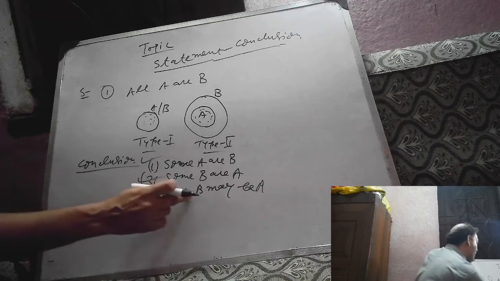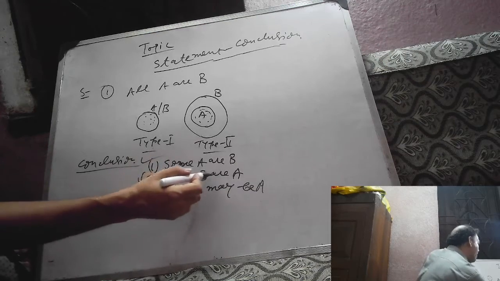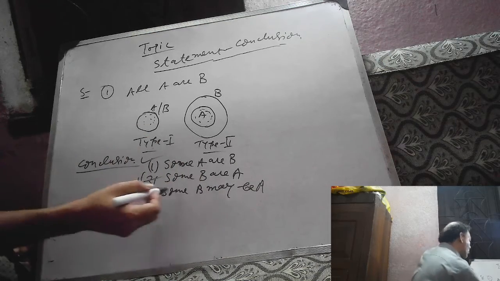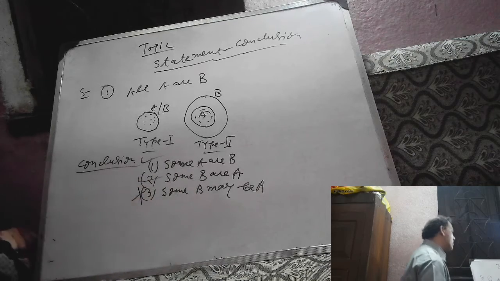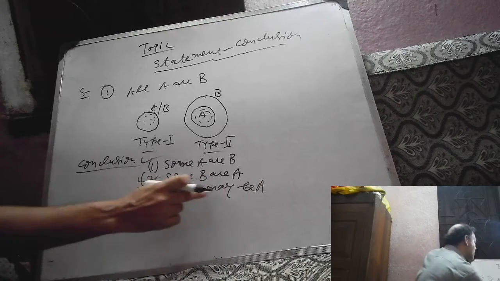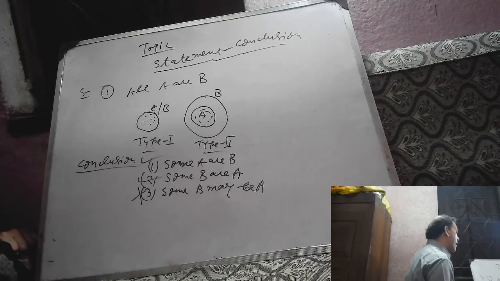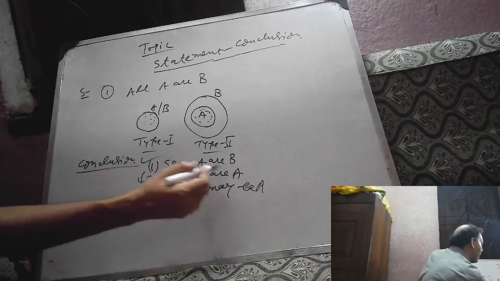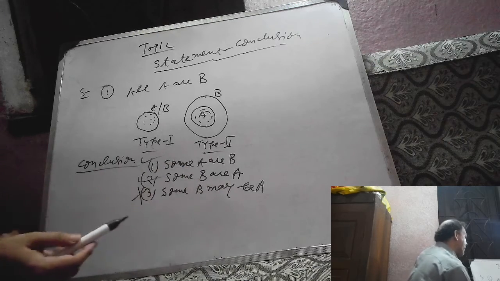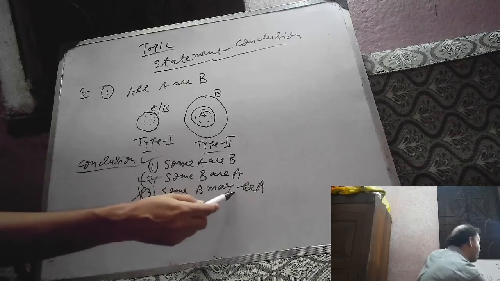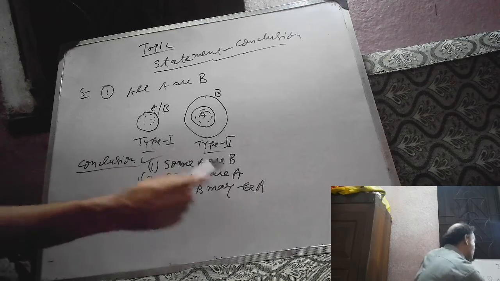So it is not definitely correct, but we know some B are A is definitely correct. So some B may be A is not correct. We cannot put 'may' before it. So it is wrong. Why is it wrong? Some B are A is definitely correct, 100% correct. So what is 100% correct, we cannot put 'may be' or 'can be' before it. That is why it is wrong.